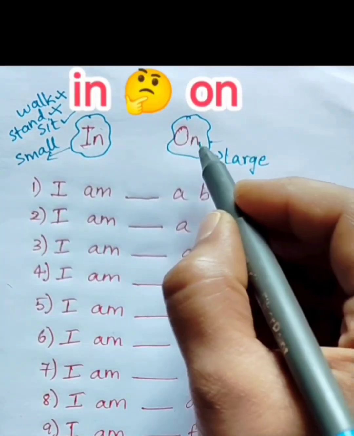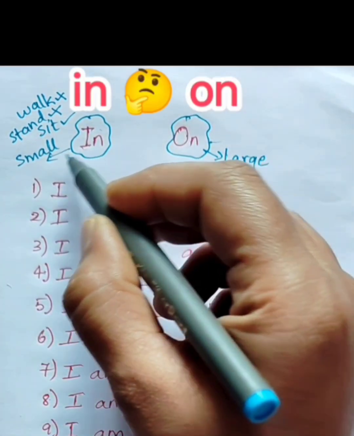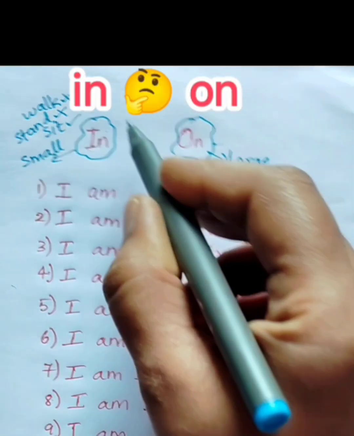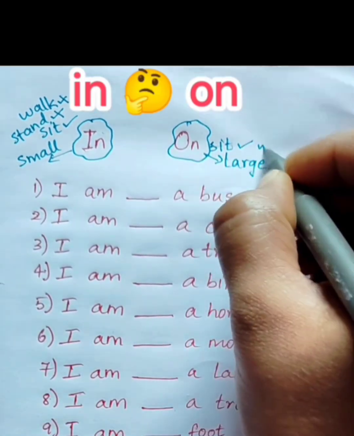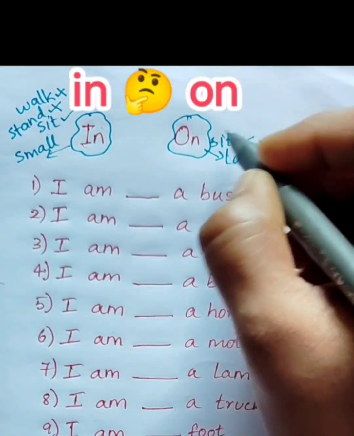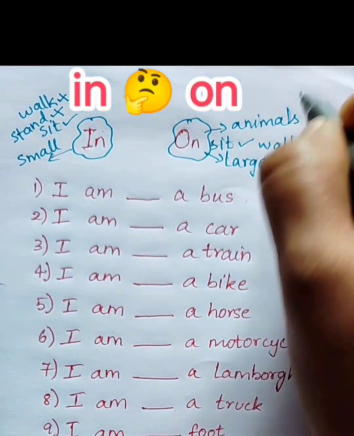When to use in and when to use on when we are dealing with vehicles. Let's get started. In is used for small vehicles where you can sit, but you cannot stand, neither can you walk. On is used for large vehicles where you can sit, walk, and stand as well. Also remember, on is used whenever you're using animals as a mode of transport.